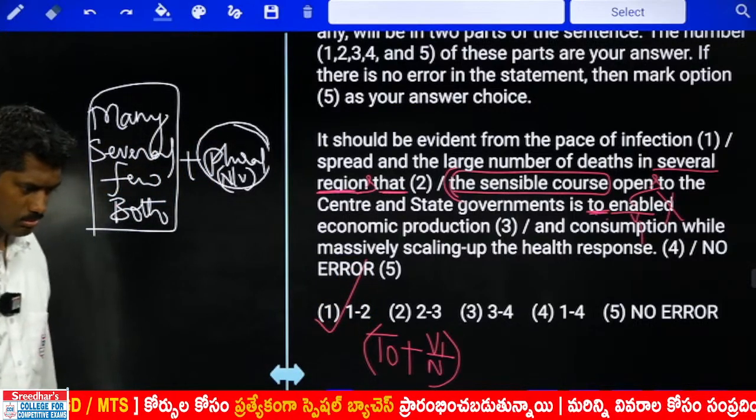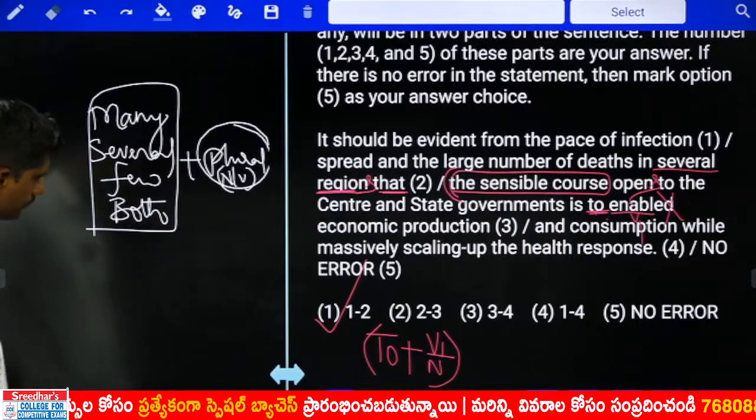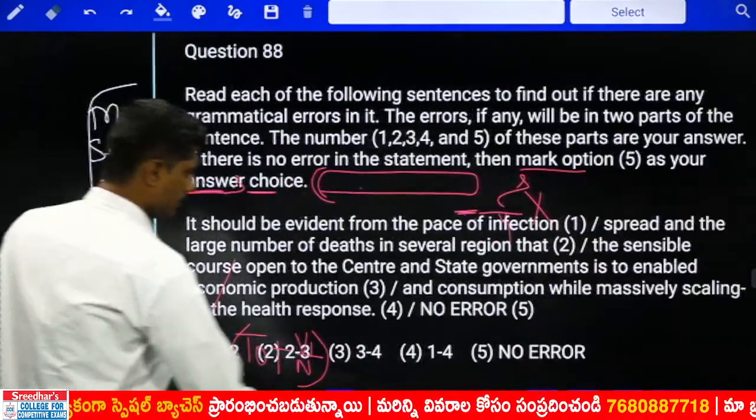Praveen Kumar, correct. Murali, correct. The first option is the right answer.